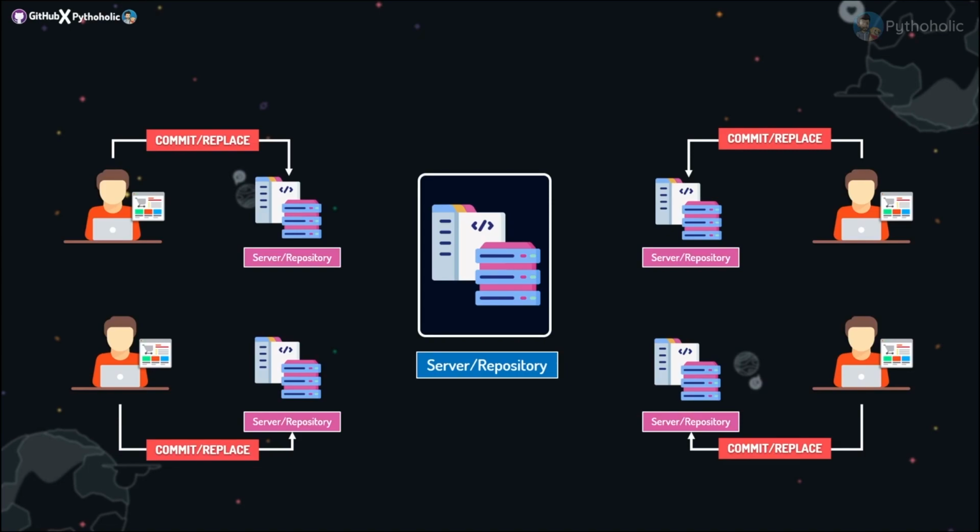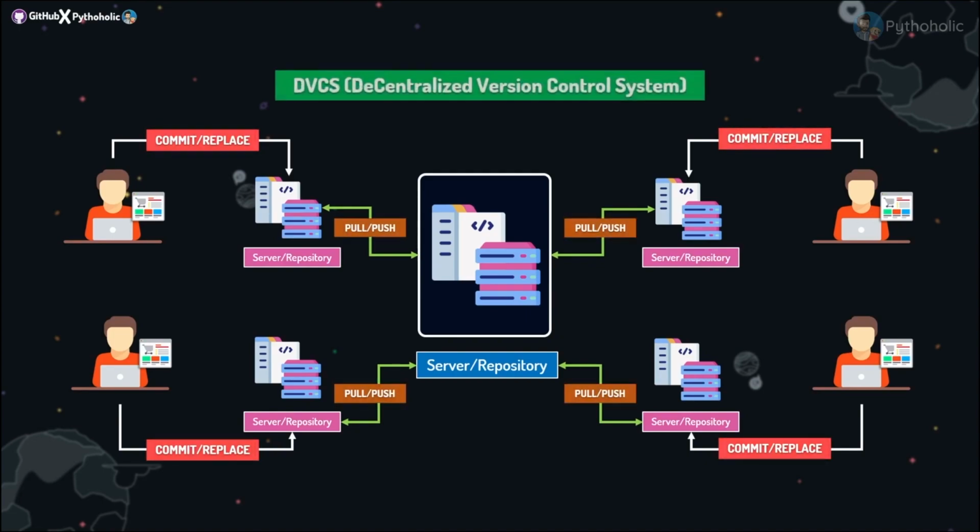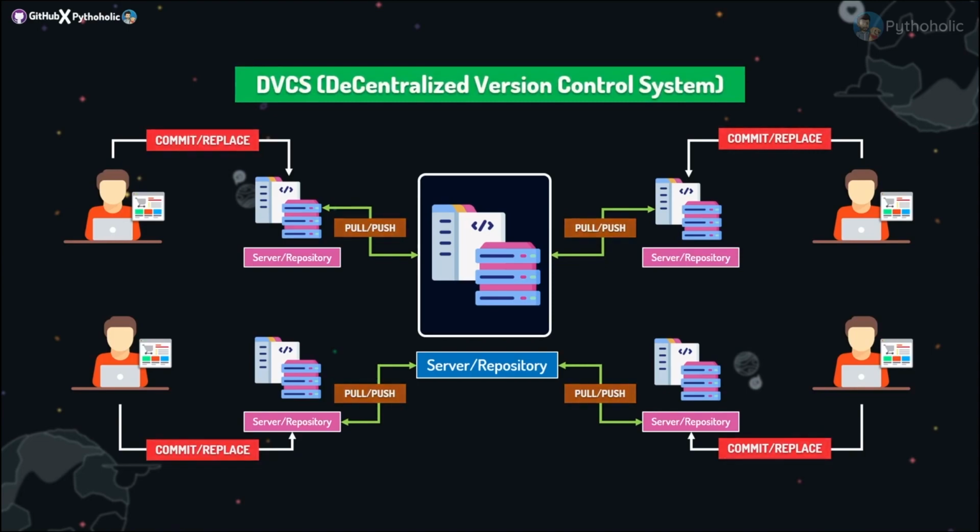This is beautiful, isn't it? And each local server syncs up changes to and from the remote repository so that even though you want to make changes, you don't have to work on the main server directly. And the local server will perform the pull and push of the changes made to the code by you or from the remote server itself. This is very interesting, isn't it? And this approach is called decentralized version control or distributed version control.